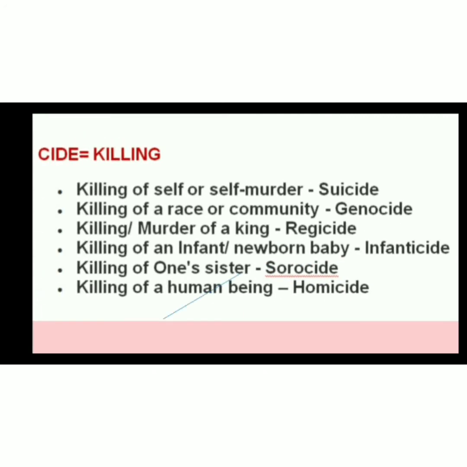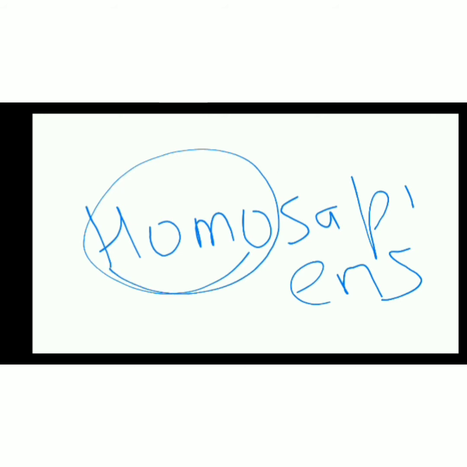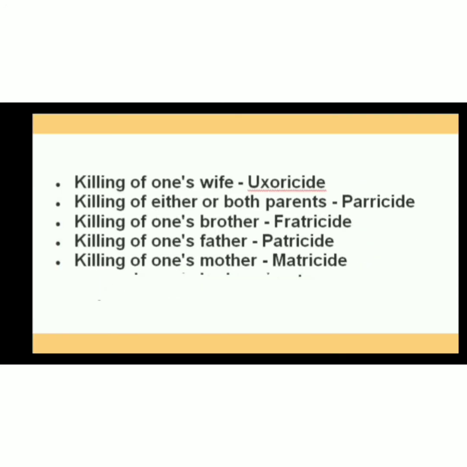Now killing of human being, people. Humans in the scientific language are called Homo sapiens. So homo or hom is used for human beings. That is a root word for them. So killing of human being is called homicide. More of them. Killing of one's wife is called uxoricide. Killing of either or both of the parents is called parricide.